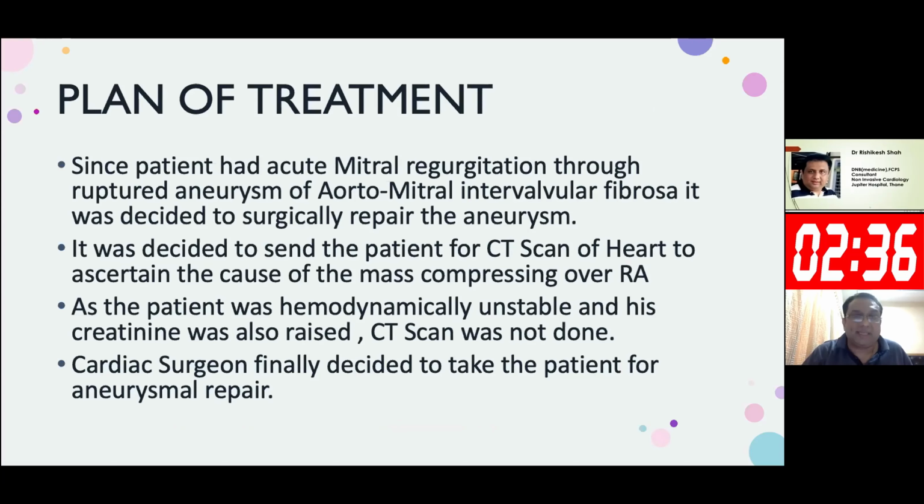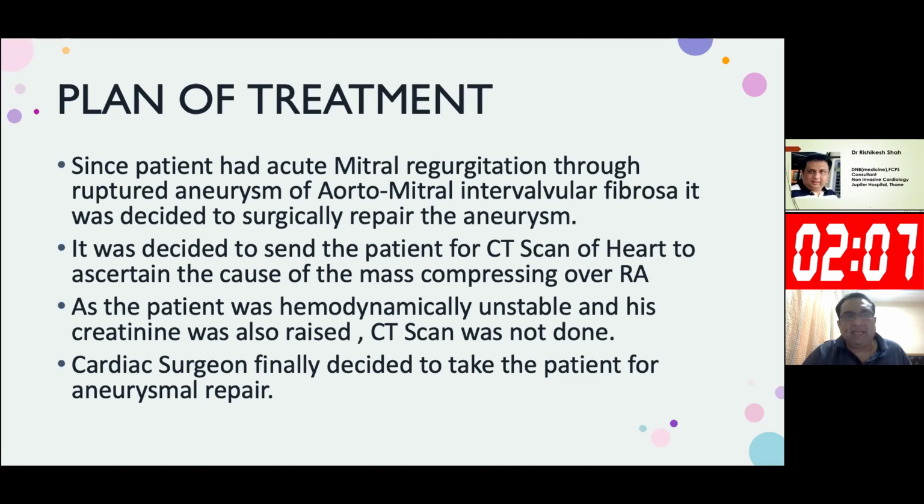As the patient was hemodynamically unstable and his creatinine was also raised, the CT scan was not done. The radiologist told us, we cannot give contrast with a high creatinine and there's no point in going ahead with a plain scan. So the surgeon again reviewed the images. He said that probably it looks like some kind of pericardial cyst, he will take care of it, it doesn't require much, and he said, I'll go ahead.